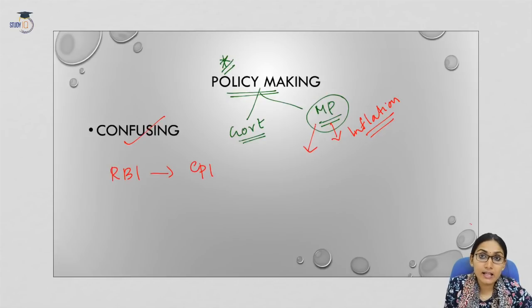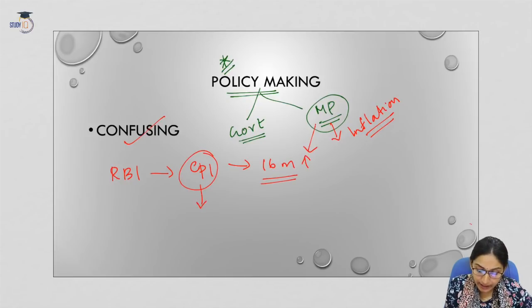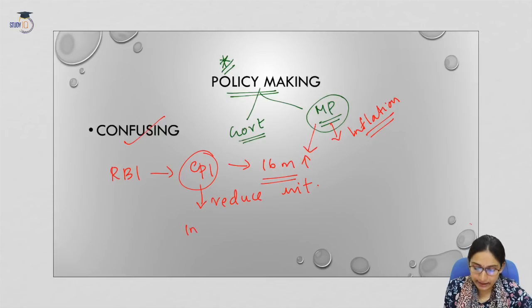Now let us see the example of RBI. As we know, RBI is at present considering CPI. CPI inflation has recorded a 16-month high. When the inflation rate is very high, the RBI will increase the interest rates, because they are directly connected.